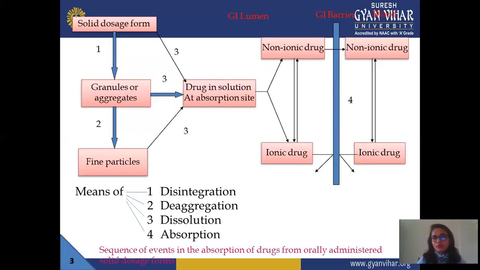This is a flow chart of how a particular dosage form disintegrates, dissolves, or reaches a particular site. First, we take a solid dosage form, maybe a tablet or capsule. It may disintegrate, meaning it breaks into small particles. When you take a solid dosage form, it forms granules or aggregates, divided into small particles. Then these granules and aggregates are again divided into fine particles.